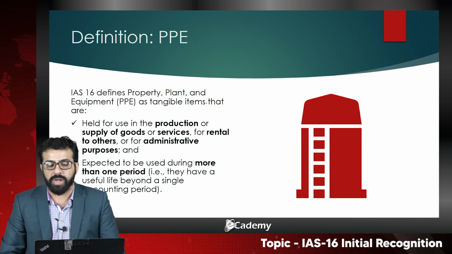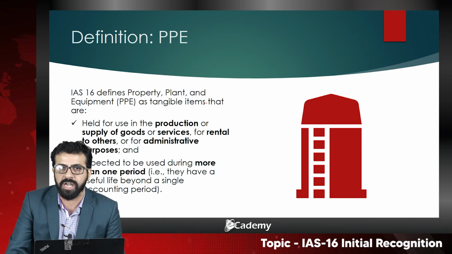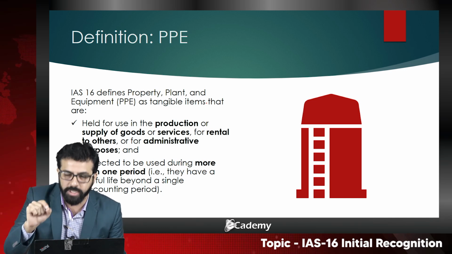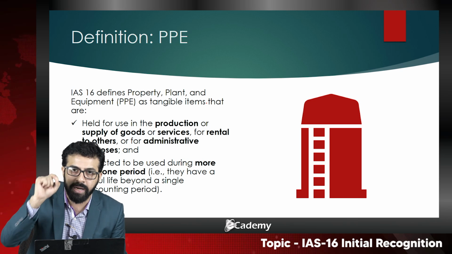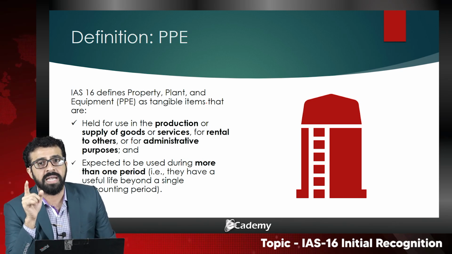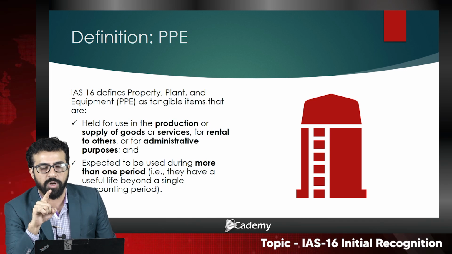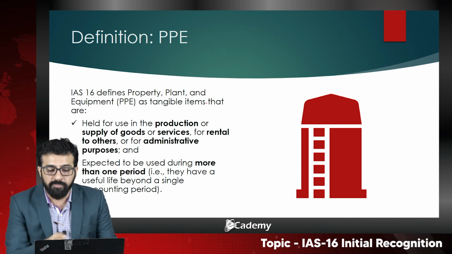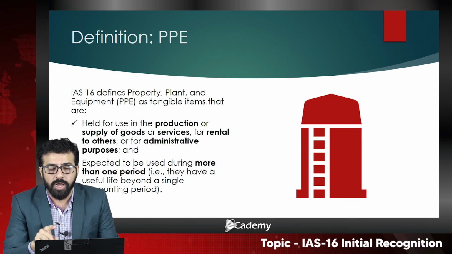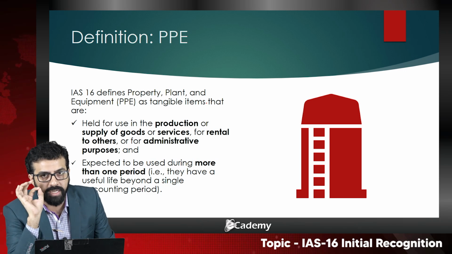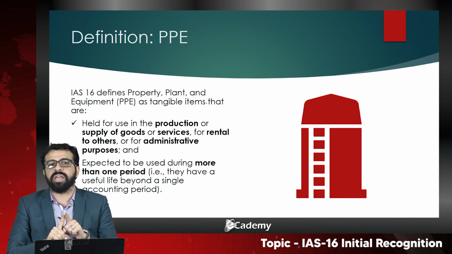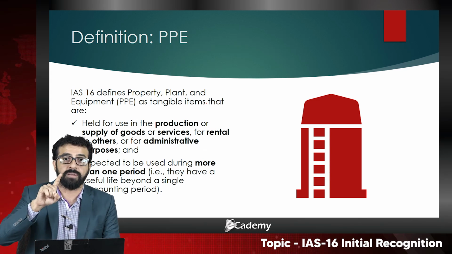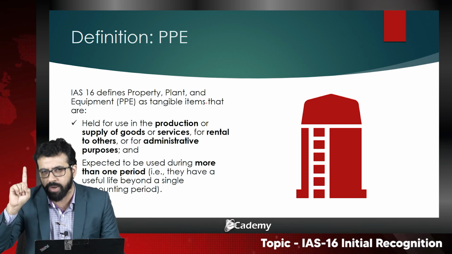Navigating to the next slide, IAS 16 defines property, plant and equipment as a tangible item. Please note this, please underline this, a tangible item, because if it were an intangible item, the IAS would change. I have bolded every possible word which is necessary and mandatory for you to understand and to note down. IAS 16 deals with tangible items and not intangible items. The intangible items IAS is IAS 38, if I am not wrong.